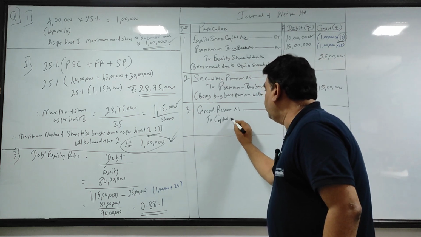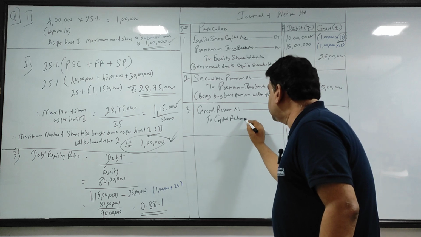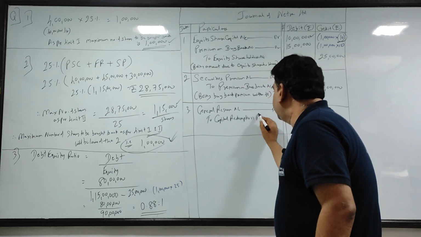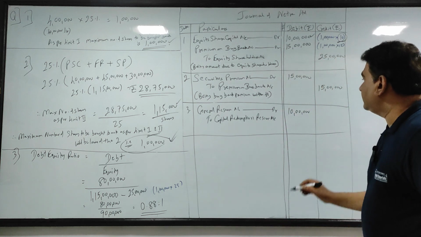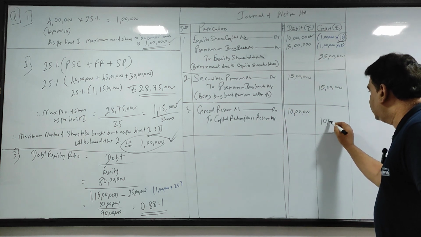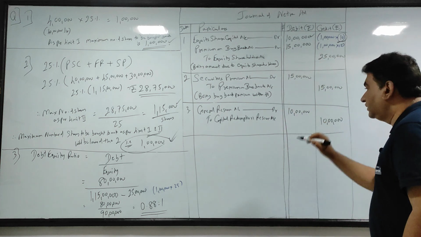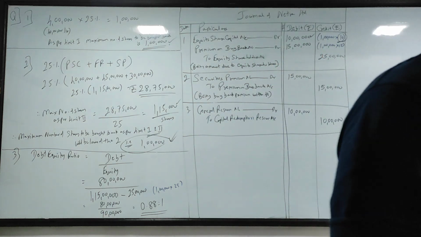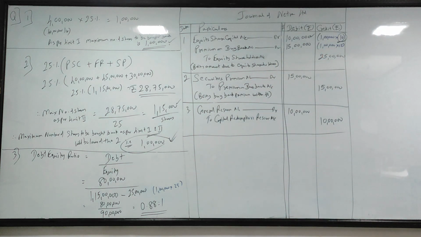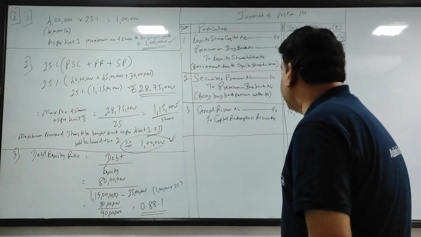We will use the full form, that is capital redemption reserve. So general reserve account debit 10 lakh to capital redemption reserve 10 lakhs.